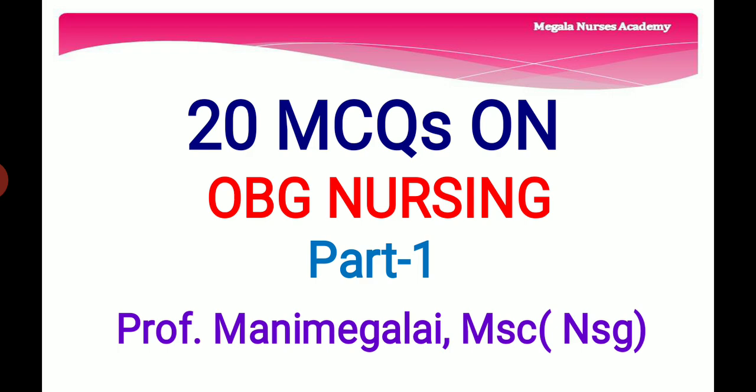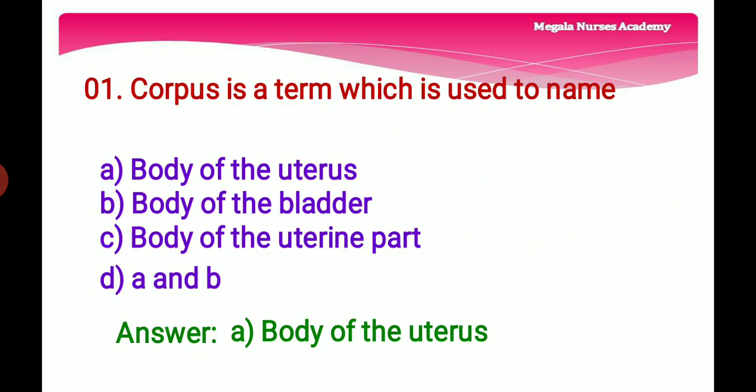Now we are going to discuss MCQs on OBG nursing part 1. First question, corpus is a term which is used to name option A, body of the uterus, option B, body of the bladder, option C, body of the uterine part, and option D, A and B.